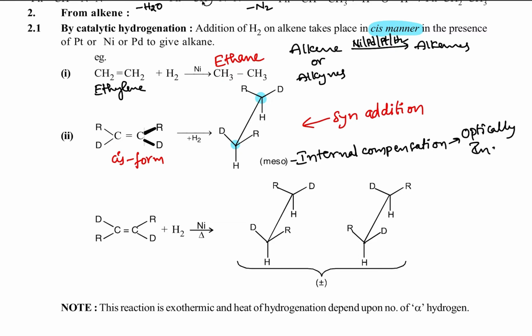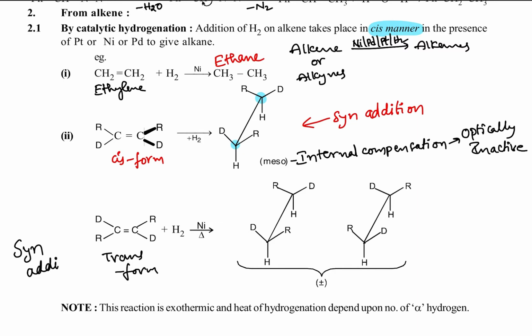Optically inactive. Like that meso compound we are getting. And next, if we take the trans substance, in the trans form, when it is undergoing syn addition, hydrogen added to the alkene is always syn addition. So this is syn addition.